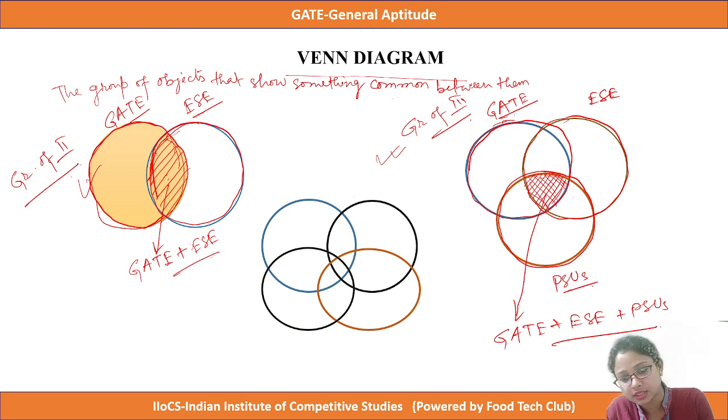And one thing for GATE: there can be two types of Venn diagram problems. In some problems, they will give the data and you have to draw the Venn diagram and evaluate all the required values. The other type is where they provide you the Venn diagram and the data, and you just have to evaluate the desired value.